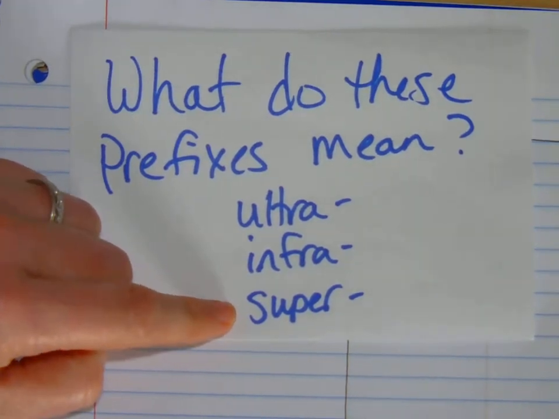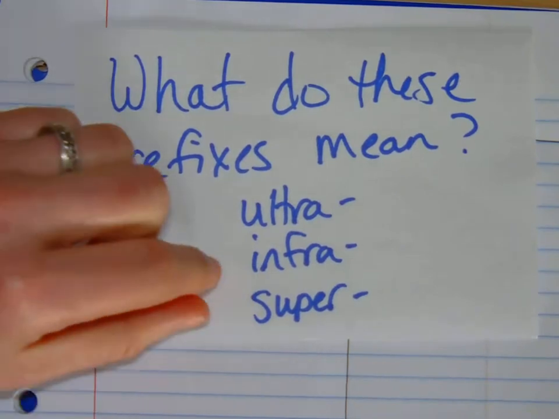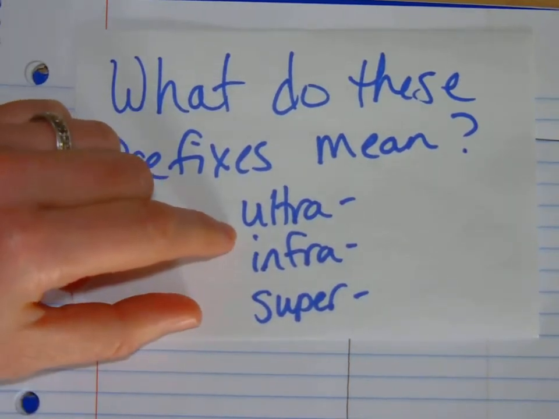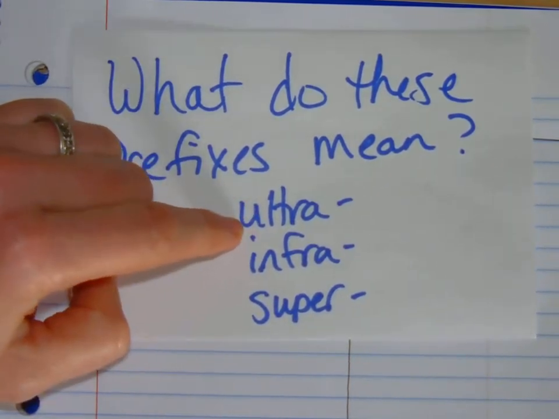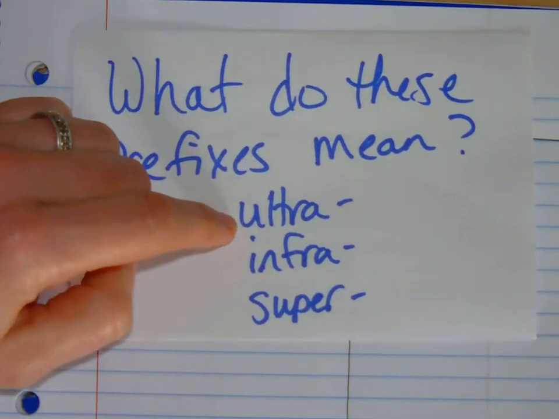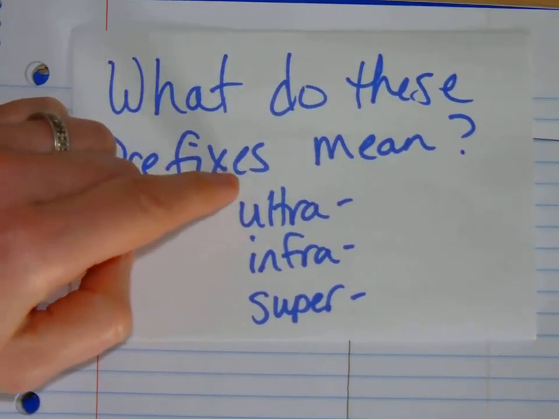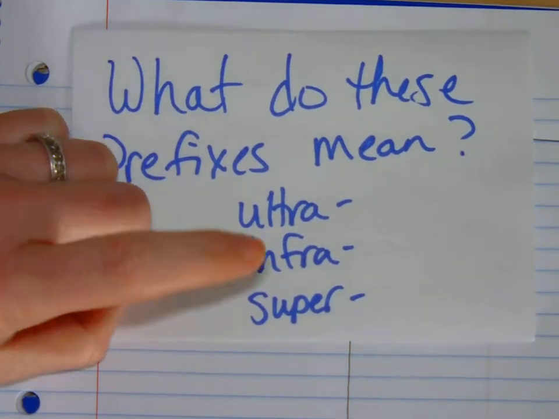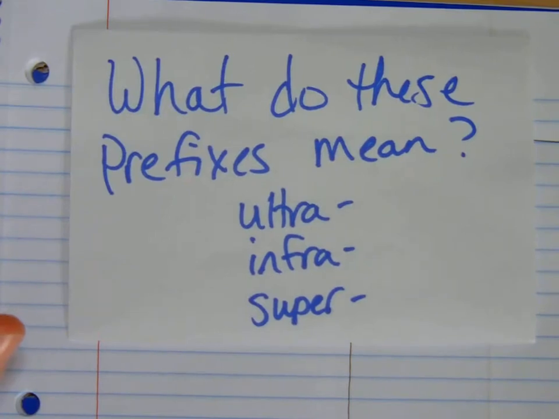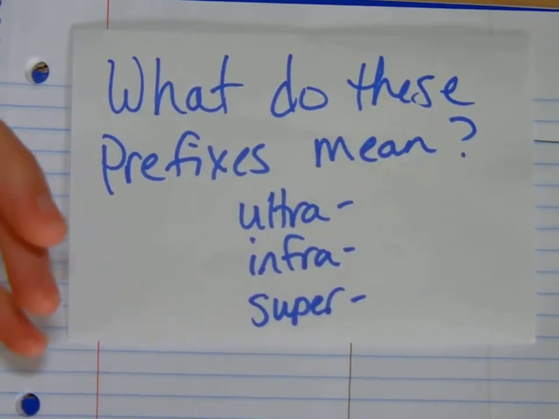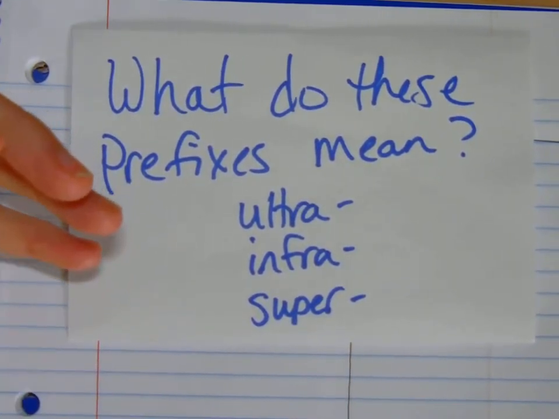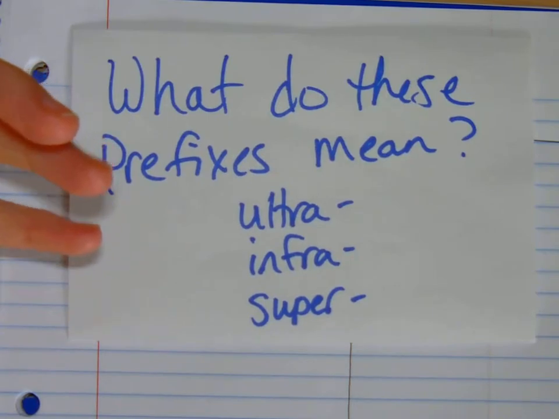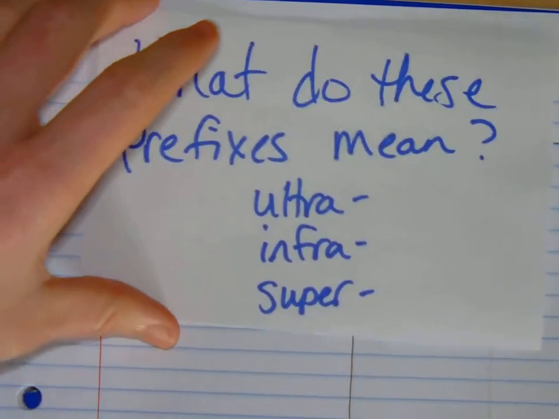So we've got to think about these with the word sonic behind them. Ultrasonic was a frequency above 20,000 hertz. Ultra means above. Infrasonic was a frequency below 20 hertz. Infra means below. Now, supersonic means exceeding. So we are exceeding the speed of sound when we say that something is supersonic.